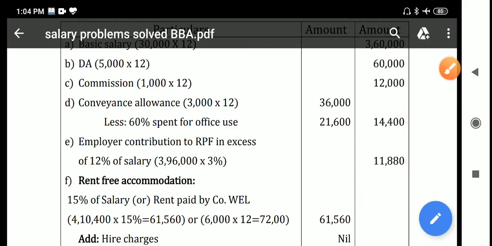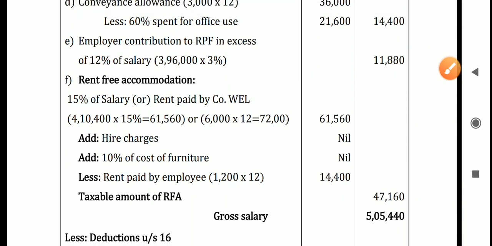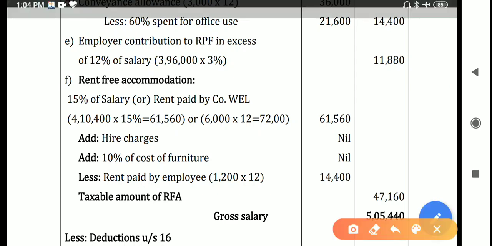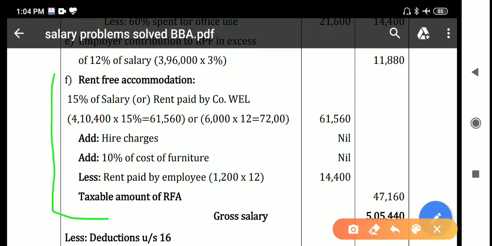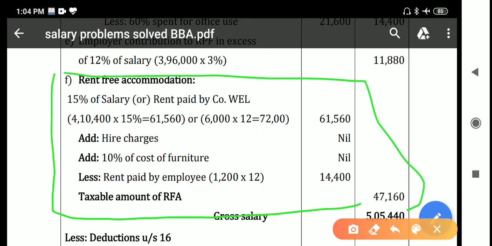And next important thing is rent-free accommodation. This is an important calculation in this question. See, how rent-free accommodation is taxable, I'll mark here. So this is the entire calculation of RPF. Now rent-free accommodation, RFA.